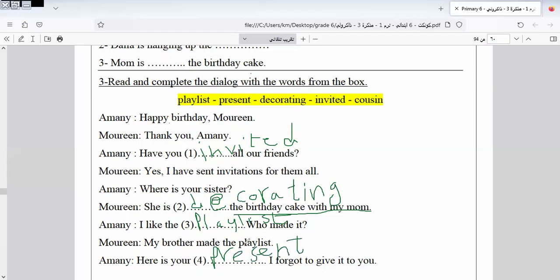Okay, let's continue the rest of the exercise. So I would like to say something: when you have a dialogue, you must read the whole dialogue and write it.